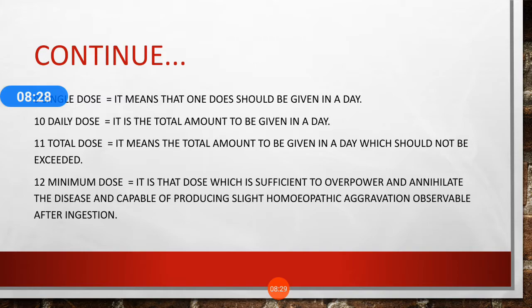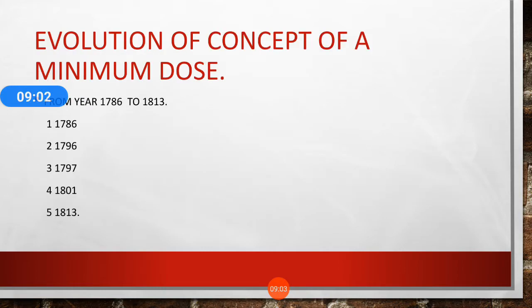Next one is minimum dose. It is that dose which is sufficient to overpower and annihilate the disease and capable of producing slight homeopathic aggravation observable after its ingestion. We are going to see minimum dose in detail. Minimum dose is the small quantity which is sufficient to overpower and annihilate the disease and capable of producing slight homeopathic aggravation which is observable. This is all about the types of doses.